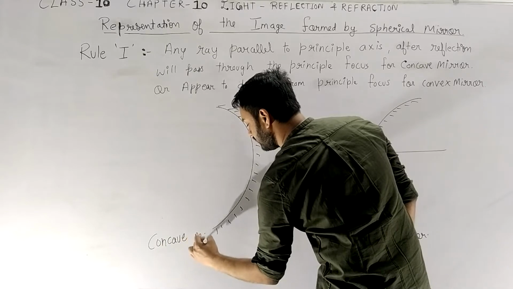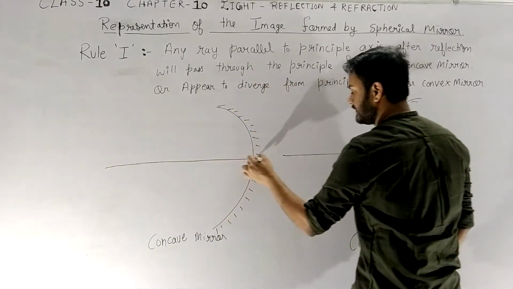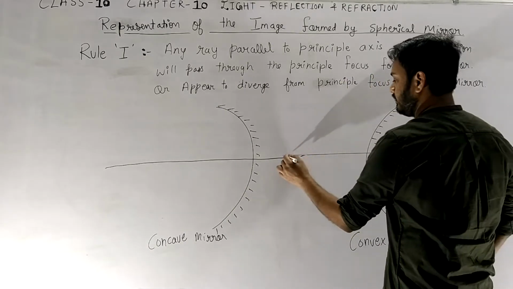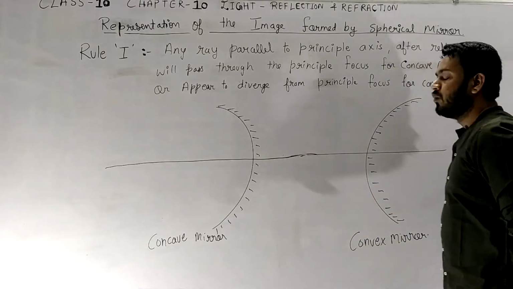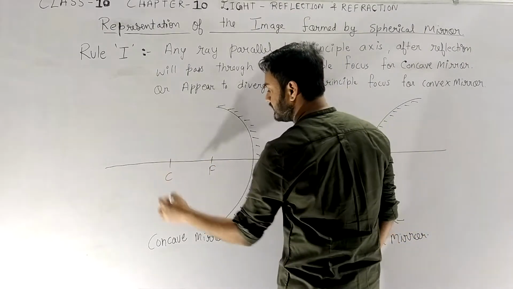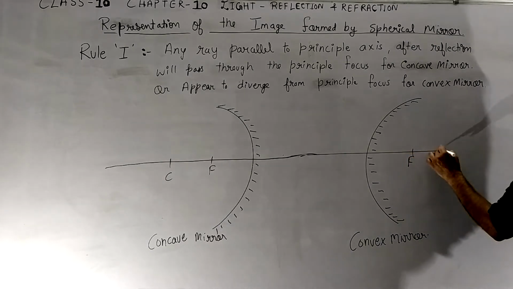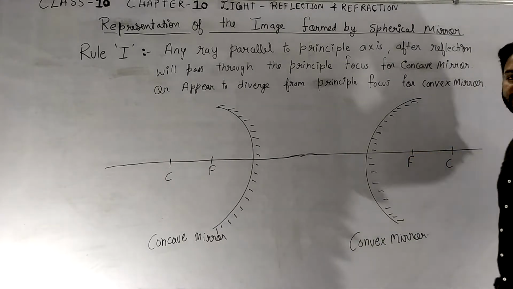Okay, and there is a principal axis in the center. Okay, so now what will happen, this is a focus and this is a center of curvature. In this, here it is focus and this is center of curvature, correct?